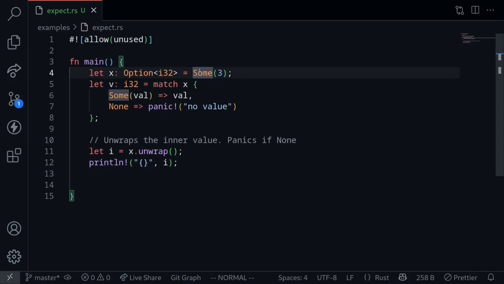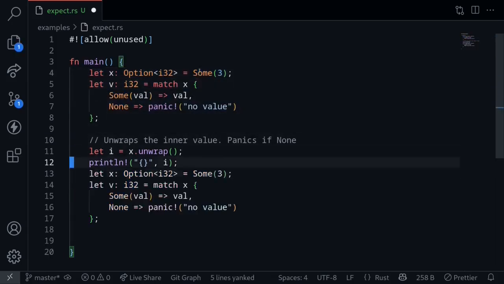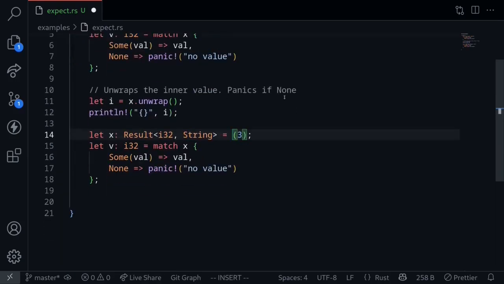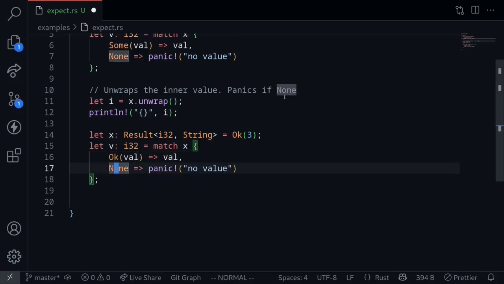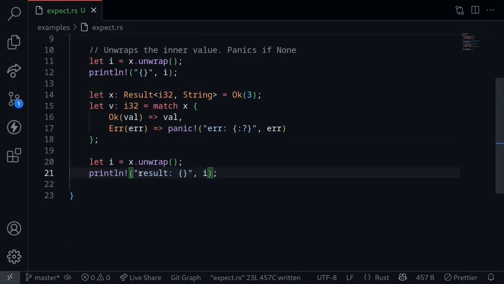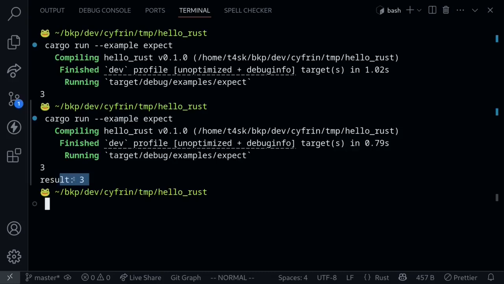The function unwrap also works on Result. Let me show you an example. I'll copy this code and paste it here, and then we'll turn this into a Result of the type i32 and a String. The variable x will be, let's say, Ok(3). And then we'll do a pattern match. If Ok, we'll return the value. Otherwise, if it is an Err with some error message, we'll print this error out. So imagine that we have this code, variable x of the type Result. We match variable x. If it is an Ok, we want the inner value out. If it is an Err, then we want to panic here. In this case, again, we can use the unwrap function. Let's execute the code. And for the result, again, we get an inner value of 3.